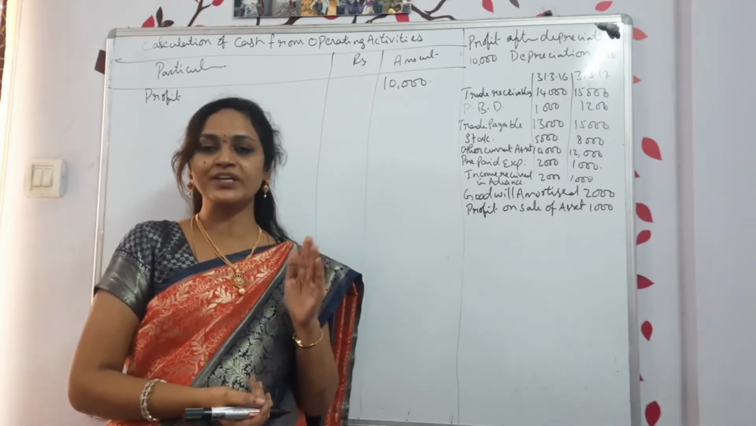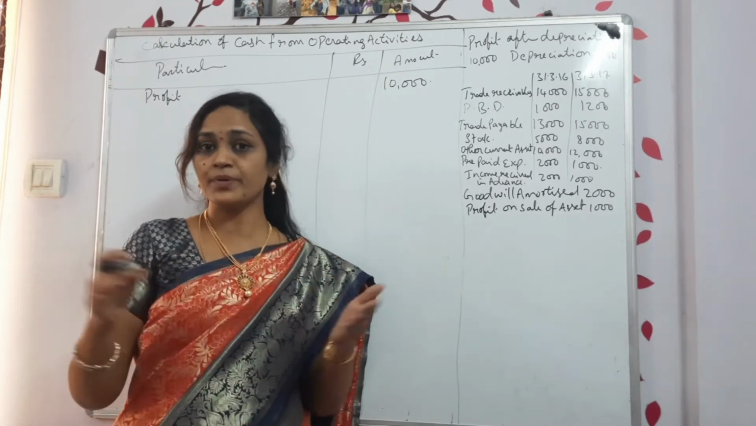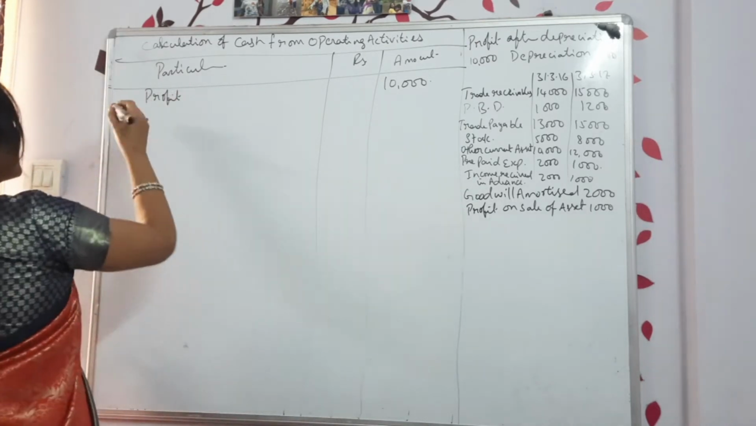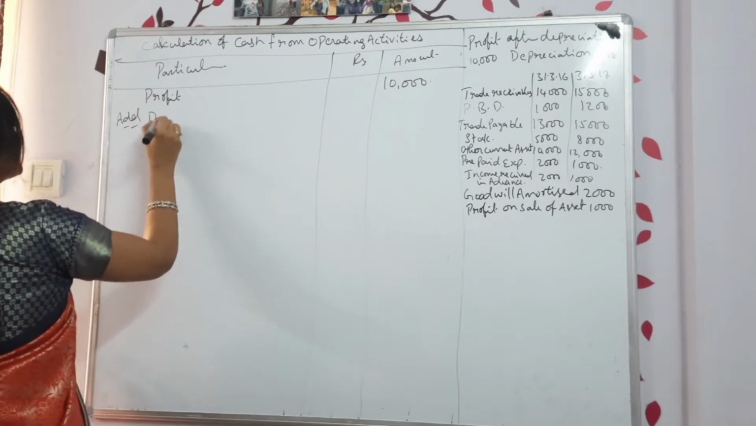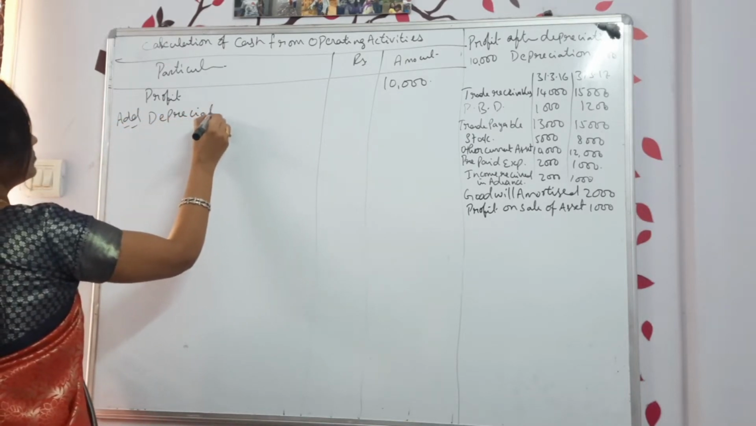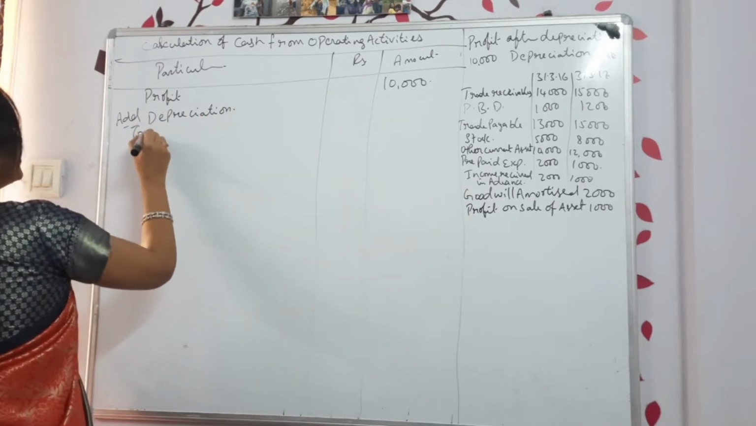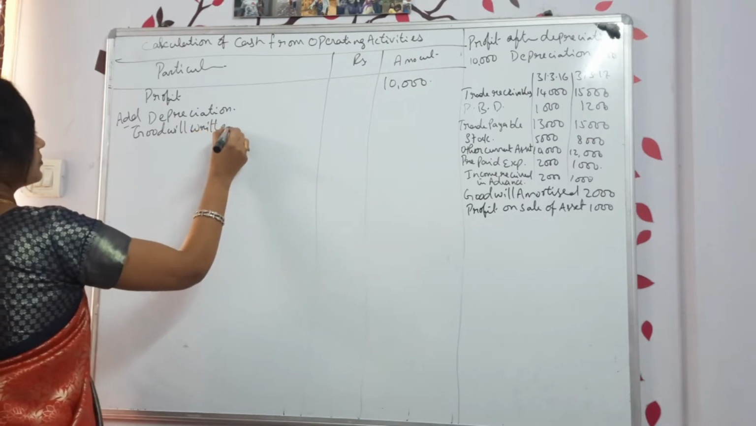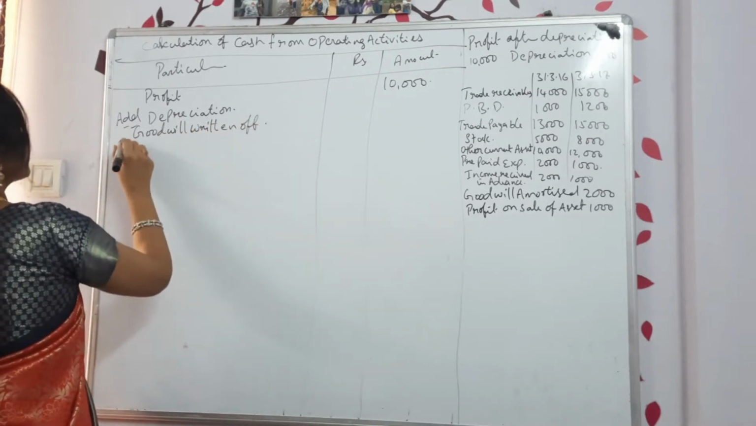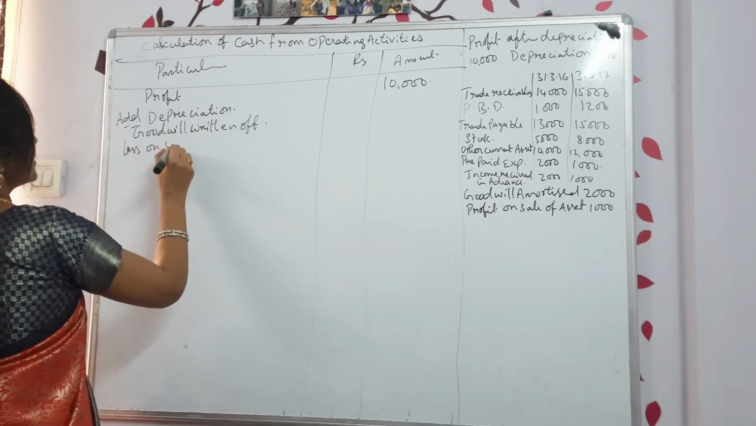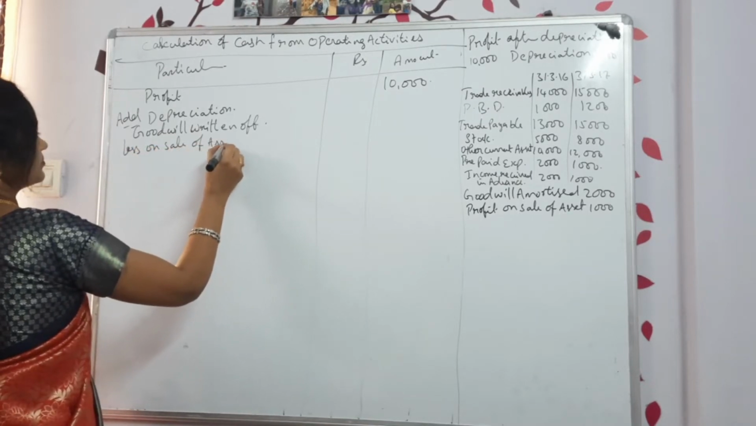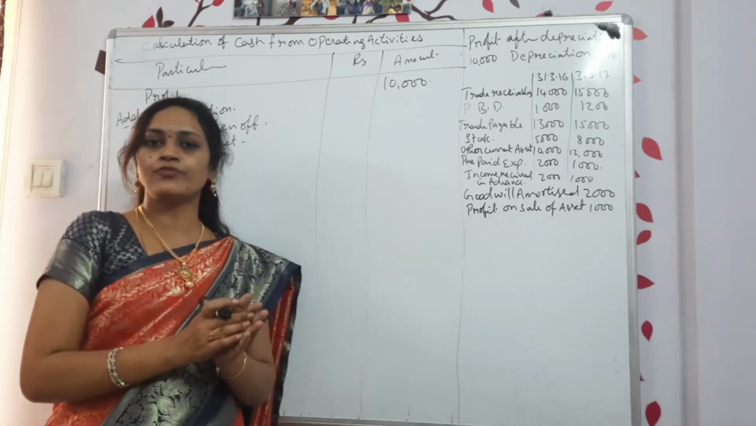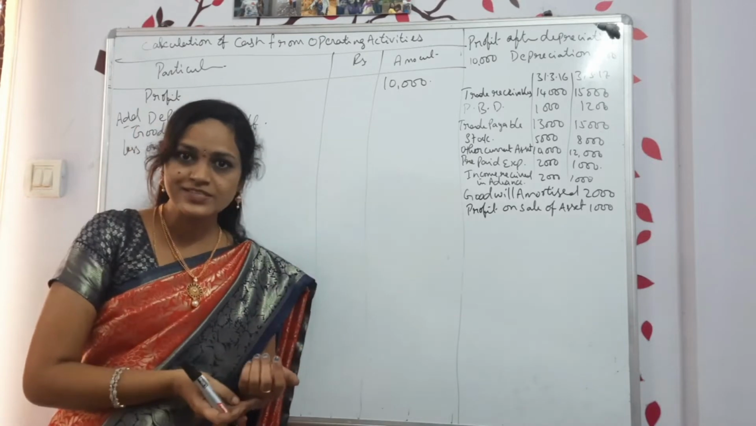To this you have to add non-operating and non-cash transactions. What are non-operating and non-cash transactions? You can't remember all these things. Just blindly write down: first net profit, and after that add any depreciation, second goodwill written off, next any loss on sale of asset. Just remember that and write off. Or else, according to the format and procedure, understand the transaction and then we will do.